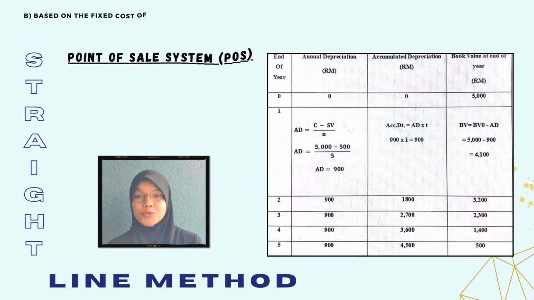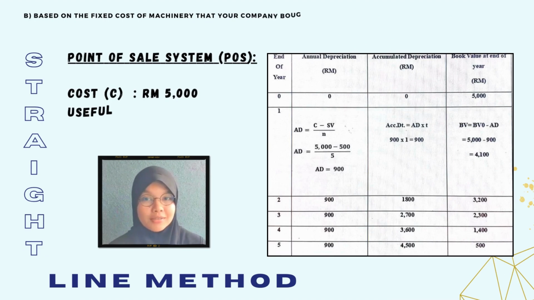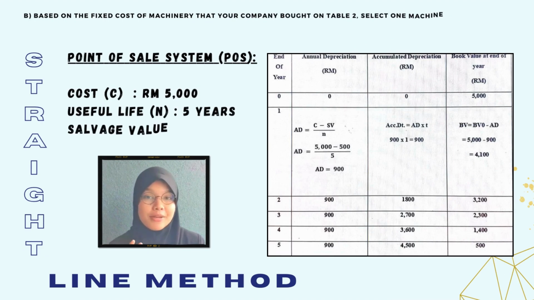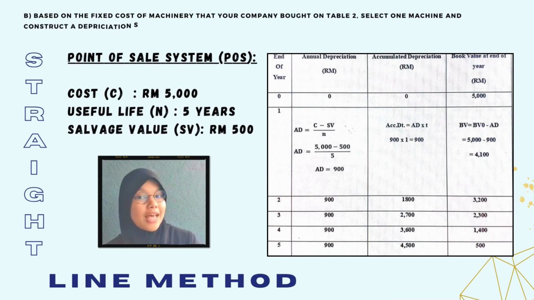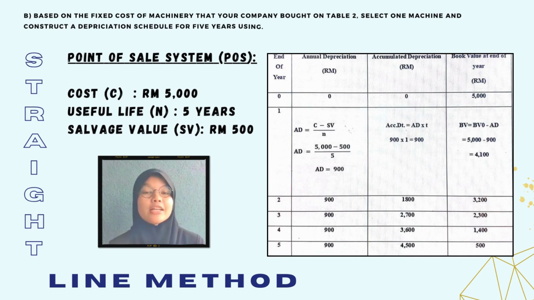Next, we go through question 3B1. Based on the fixed cost of machinery that your company wrote on the table, select one machine and construct a depreciation schedule for 5 years. Our company chose one machine, namely the POS system, that will probably survive for 5 years, with a cost of 5,000 ringgit and a salvage value of 500 ringgit.